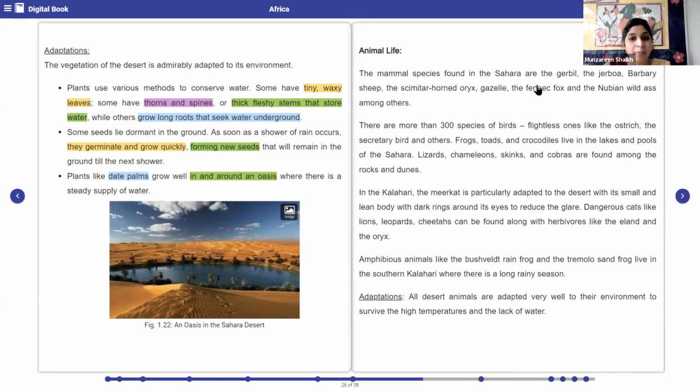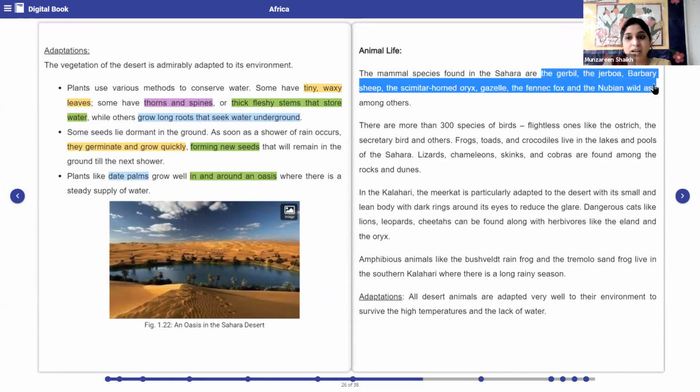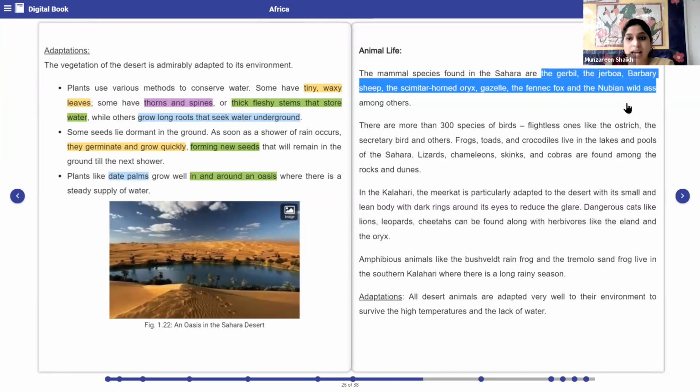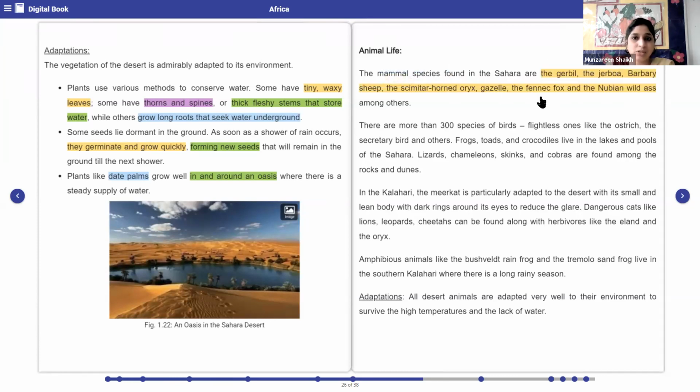Number one, the mammal species found in the Sahara are the gerbil. Now underline please. The jerboa, Barbary sheep, the scimitar horn oryx, gazelle, the fennec fox, and the Nubian wild ass, among others. Okay, so these are all the animals which are found in the desert region.